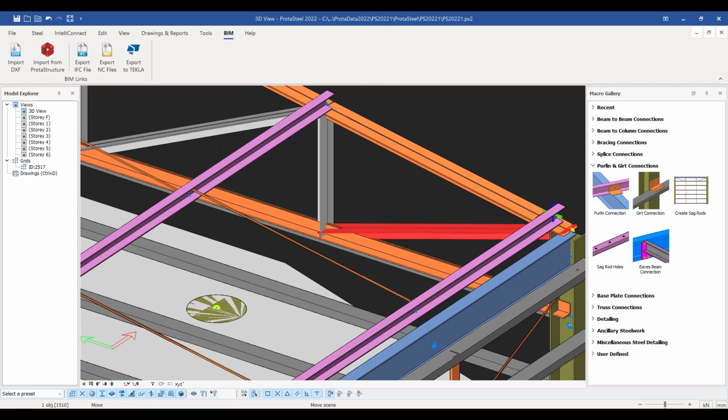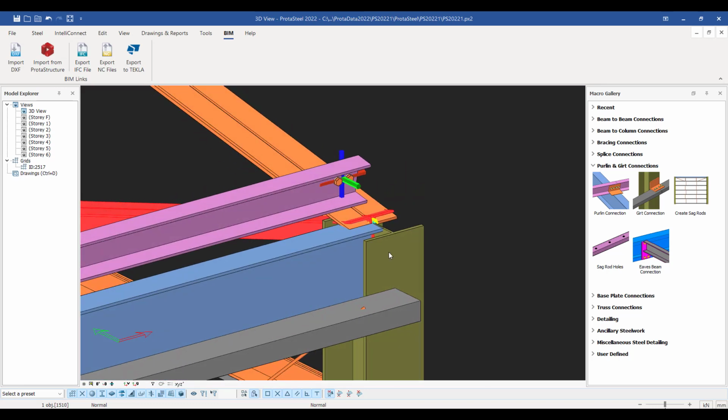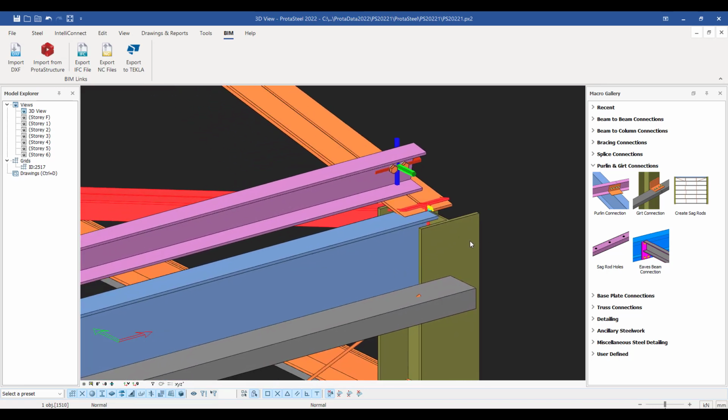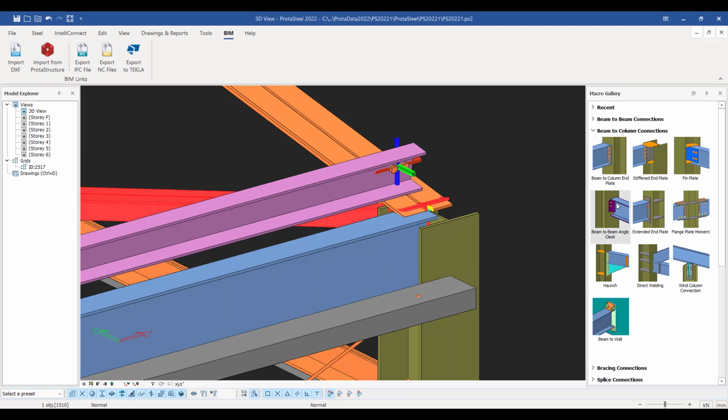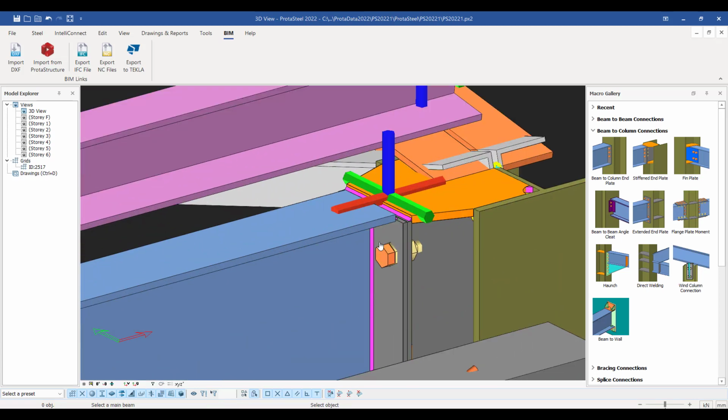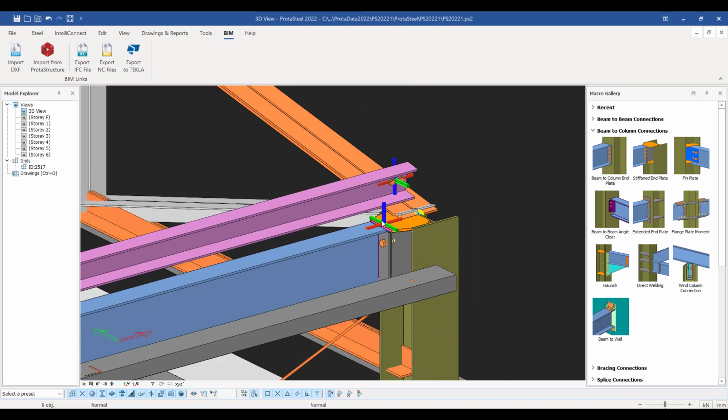Now I may want to employ other connections. So let's look to connect the beam to the column here, and I can choose from a range of connections that I might want to use. So maybe for this example we'll use a stiffened end plate, and we can just choose those two elements, right click, and then it will assign this. Now again, underneath this macro, we are also doing other checks.